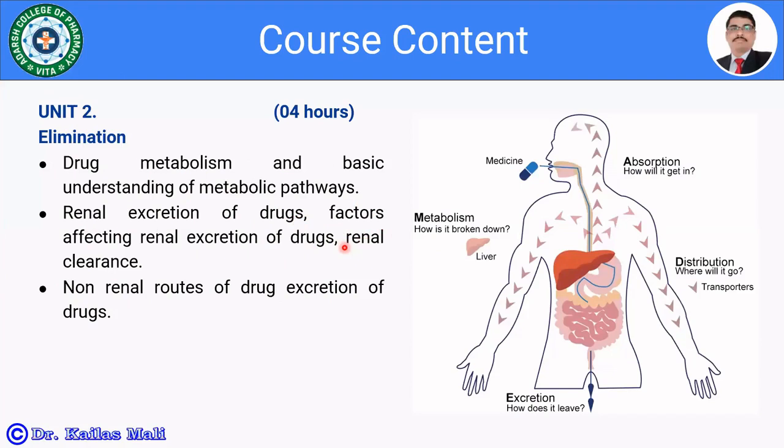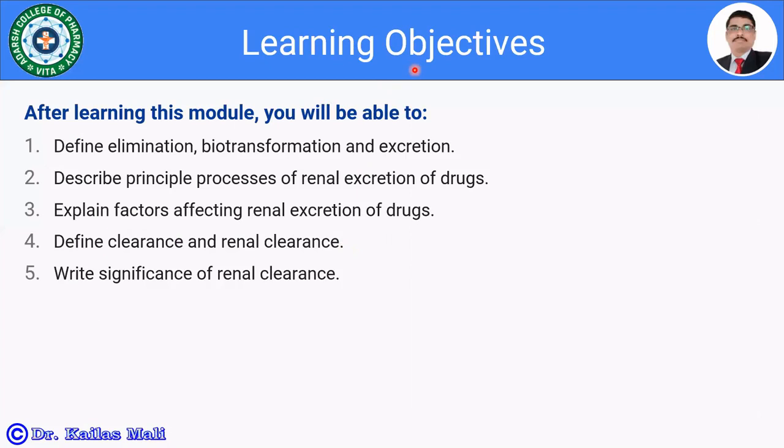Let us move towards the learning objectives. So after learning this module, you will be able to define elimination, biotransformation and the excretion. You will be able to describe principal process of renal excretion of drugs. You will be able to explain factors affecting renal excretion of drugs. You will be able to define clearance and the renal clearance, and you will be able to write significance of renal clearance. So these are the few objectives I have set for today's session.